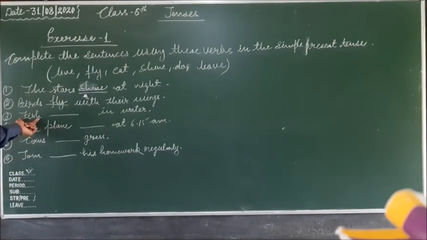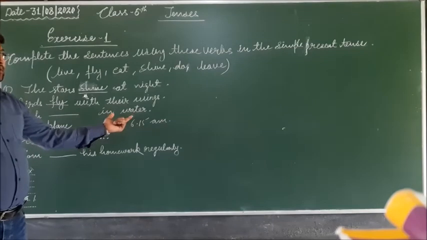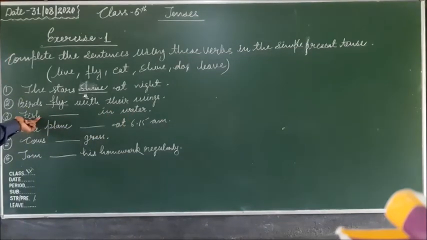Third sentence, fish dash in water. So fish, the word fish, is singular as well as plural, so we can apply the verb according to the sentence. If we are talking about the fish as a whole group, in that case the word fish is plural. And if we are talking about any particular fish, in that case it is singular.